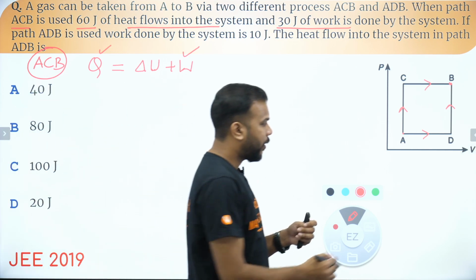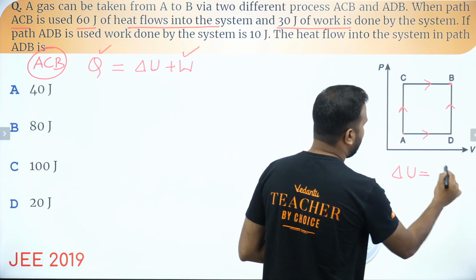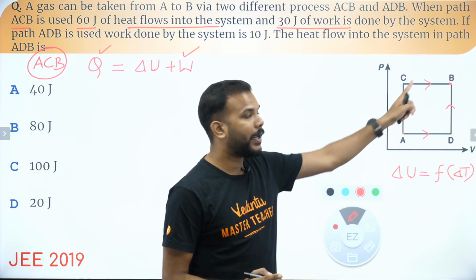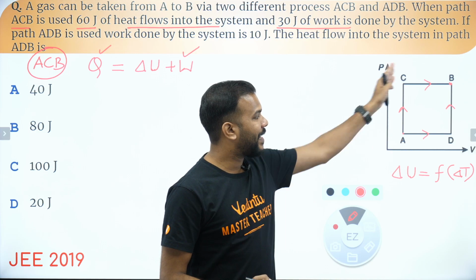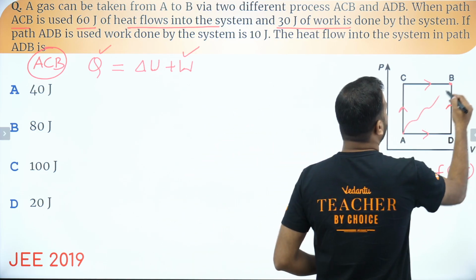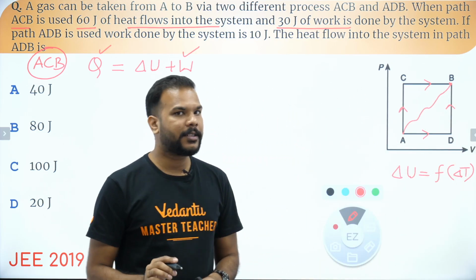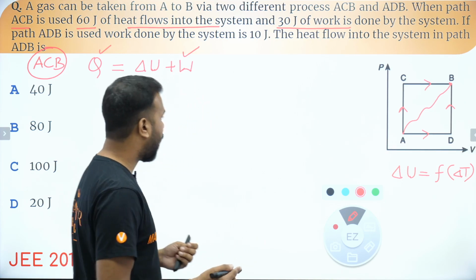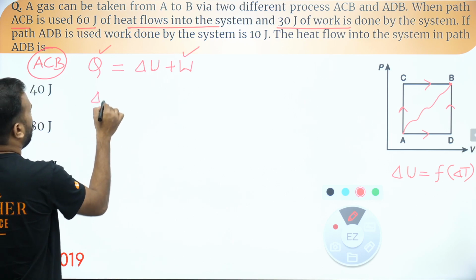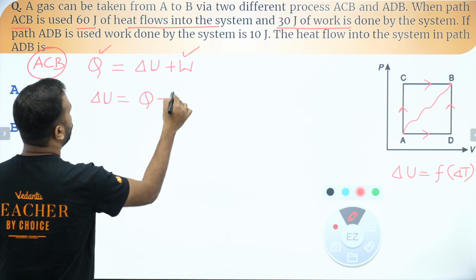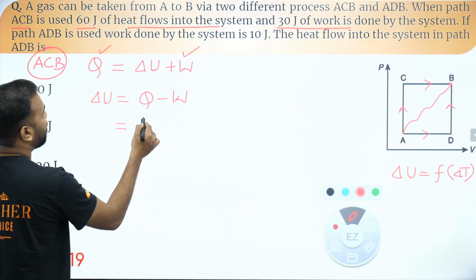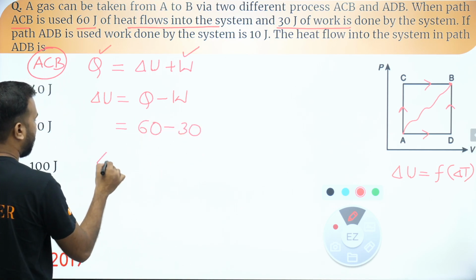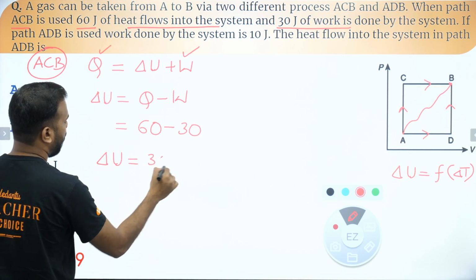And you know that delta U is a function of change in temperature only. If you are taking the gas from A to B via path ACB or ADB or any other path, the change in internal energy will remain the same because the temperature difference between A and B is going to remain the same. The value of delta U can be easily found as Q minus W. How much heat has been given? 60. How much work has been done? 30 joules. That means delta U comes out to be 30 joule.